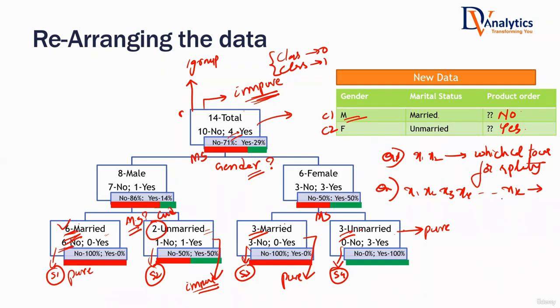Most of you, isn't it? Usually you will have somewhere between 20 to 50 or 60. Those many columns we generally consider. So when you have so many columns, which column will you use first for splitting here? Then which column will you use here? Then which column? Then when will you stop?